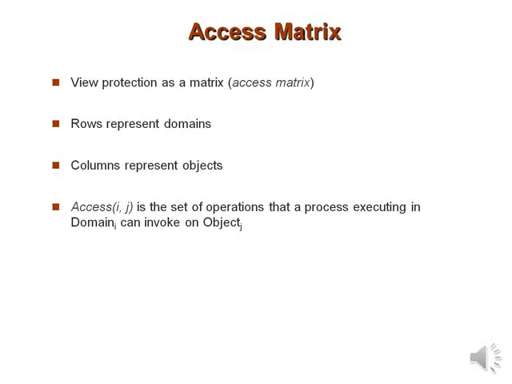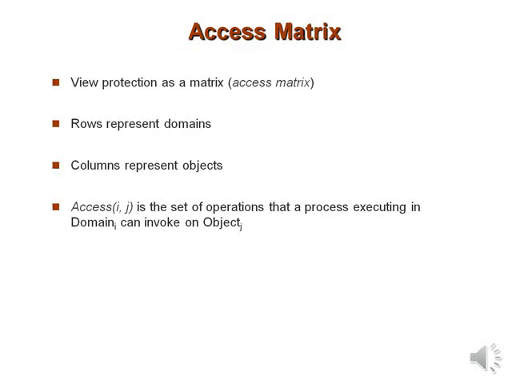Either each user may be a domain. In such a case, the set of objects that can be accessed depends on the identity of the user. Each process may be a domain. In this case, the set of objects that can be accessed depends upon the identity of the process. And each procedure may be a domain. In this case, the set of objects that can be accessed corresponds to the local variables defined within the procedure.